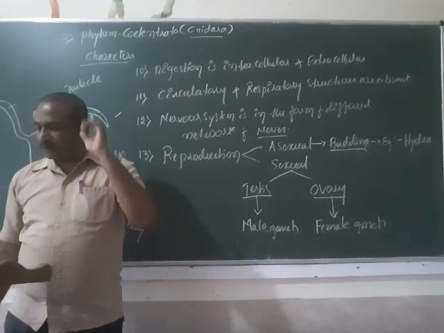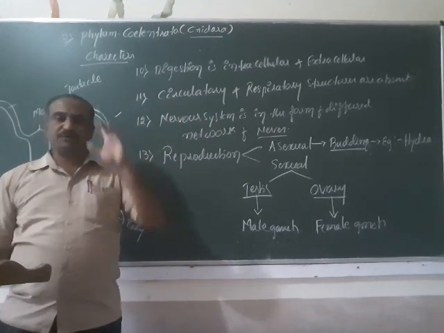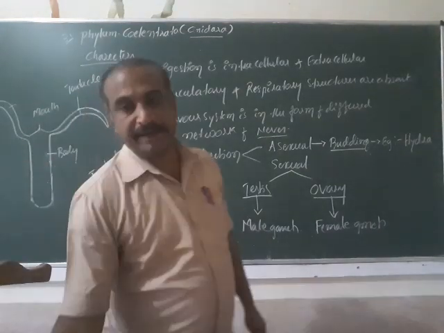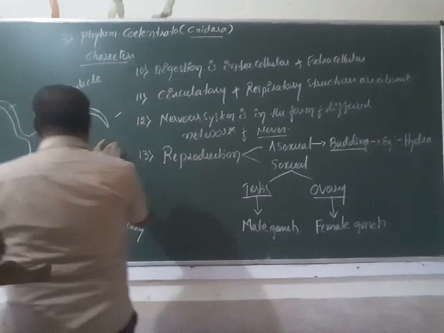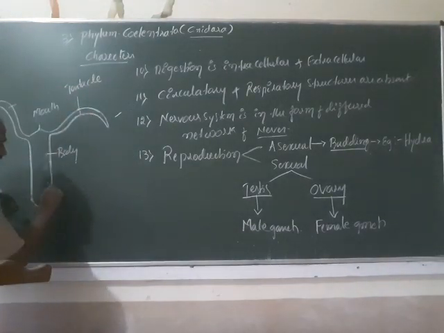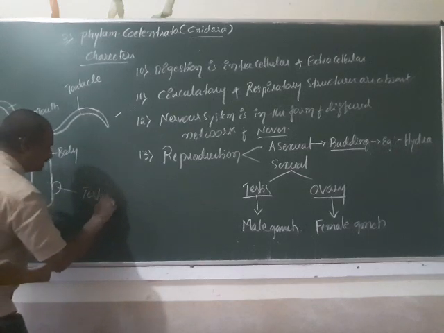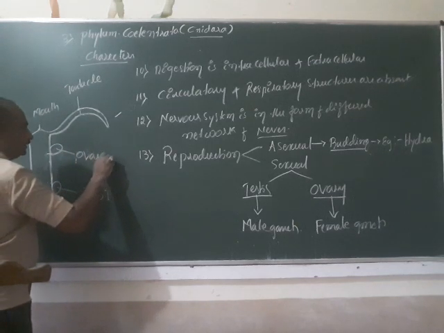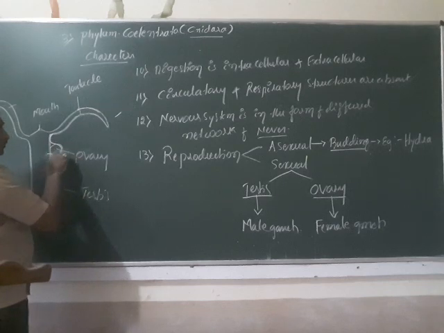Where the testis and ovary are present, you can see through the example of hydra. The testis will be present here, and in the body here you can find the ovary. The body will be enlarged like this.